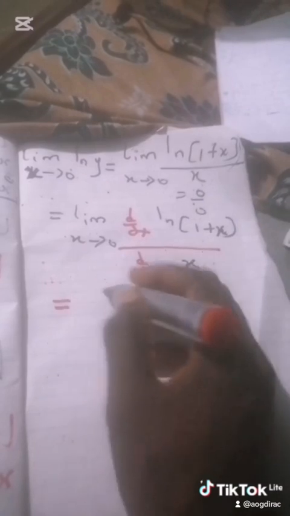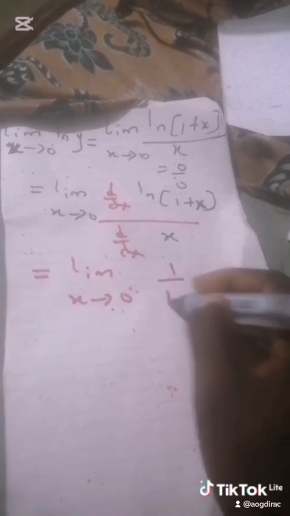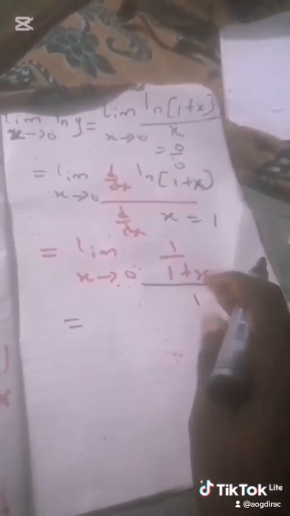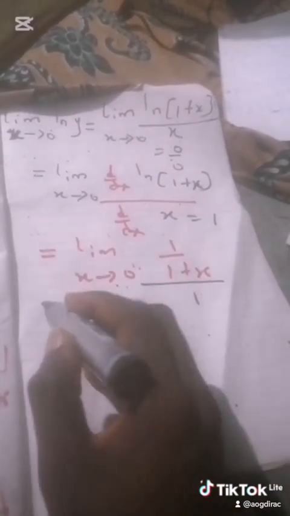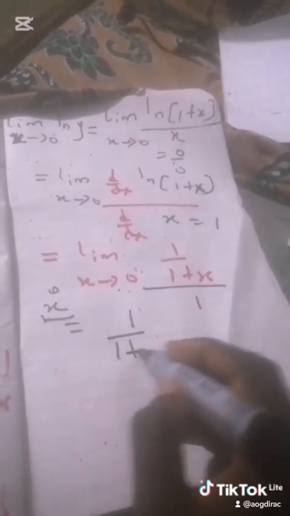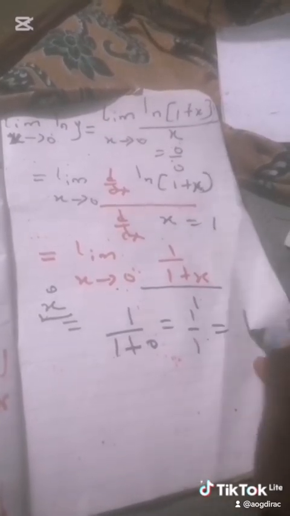Okay, so right now I'm saying limit x approaches 0. I've done this, I got 1 over 1 plus x. What about the down? If we differentiate x, what will it give you? It will give you 1, so we can divide by 1. It's not useful. So right now we're here. We can say that our x can be changed to 0, and let's see what happens. So what we have now is 1 over 1 plus 0. So the answer is 1 over 1, and we get a 1.